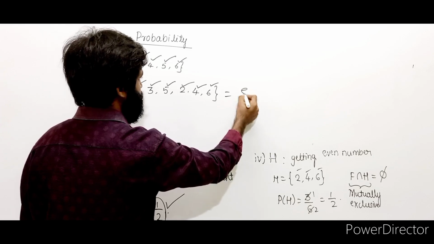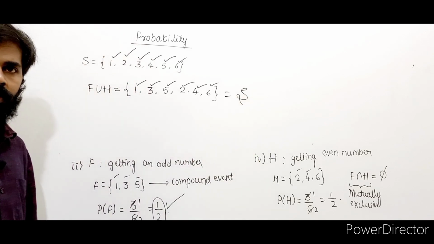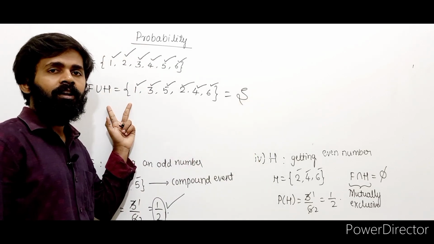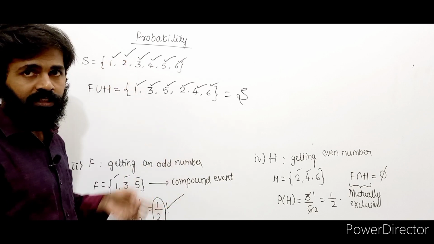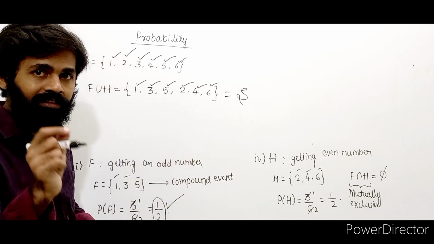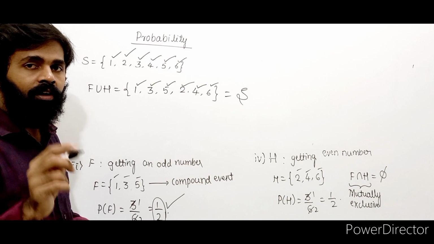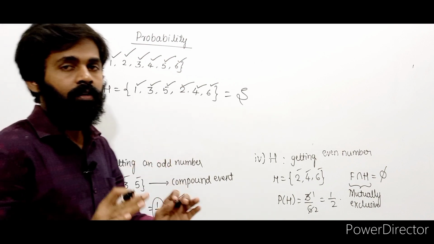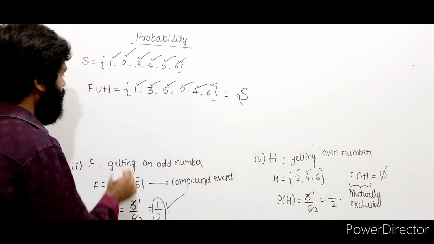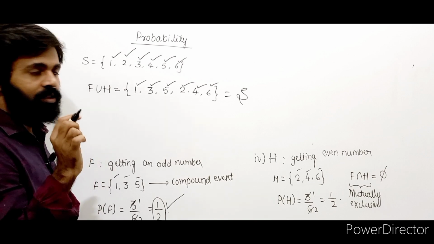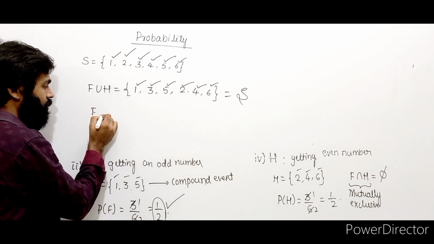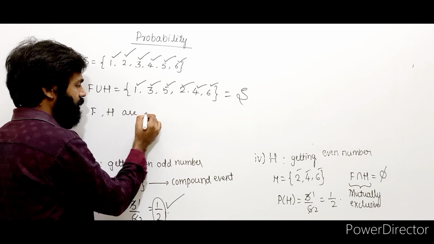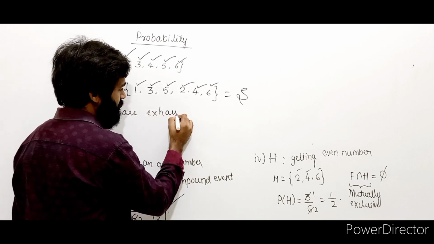You got the sample space back. By taking the union of F and H, you got the sample space back. If you are getting the sample space back when you take the union, those events we call as what? Exhaustive events. Here I can call F, H exhaustive events.